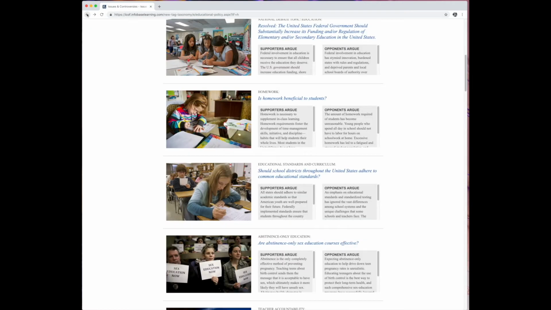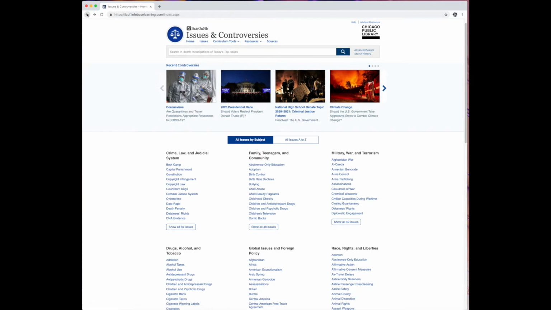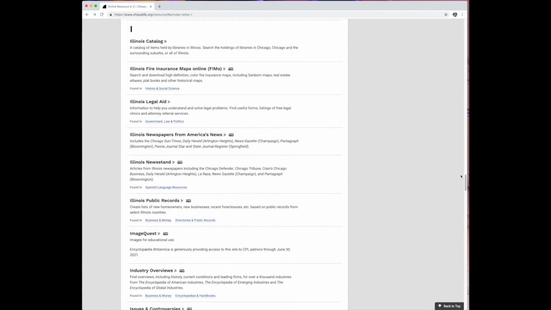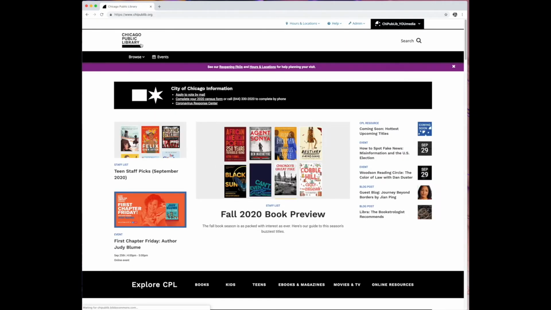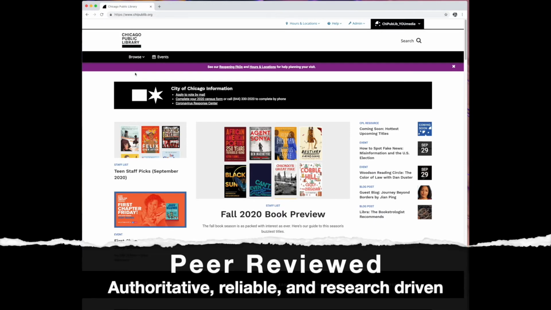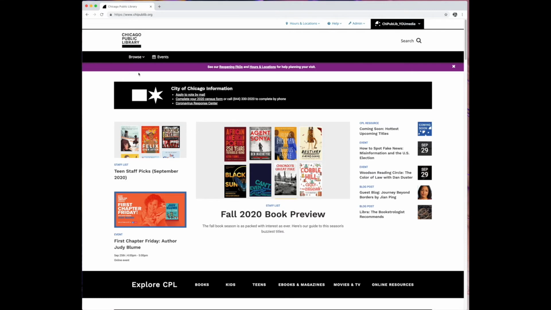However, it's fairly likely that Issues and Controversies won't be enough to conduct a good research paper. So why is that? For one, Issues and Controversies does not provide access to very many peer-reviewed sources. Have you heard of peer-reviewed sources before? It's quite possible this assignment requires them, or an assignment you have in another class does, and it definitely will be the case when you're in college that you'll need to cite peer-reviewed sources. A peer-reviewed article is one that has been read by experts in the field who are evaluating it to be sure that it's well-researched, accurate, current, and written by somebody who knows what they're talking about.